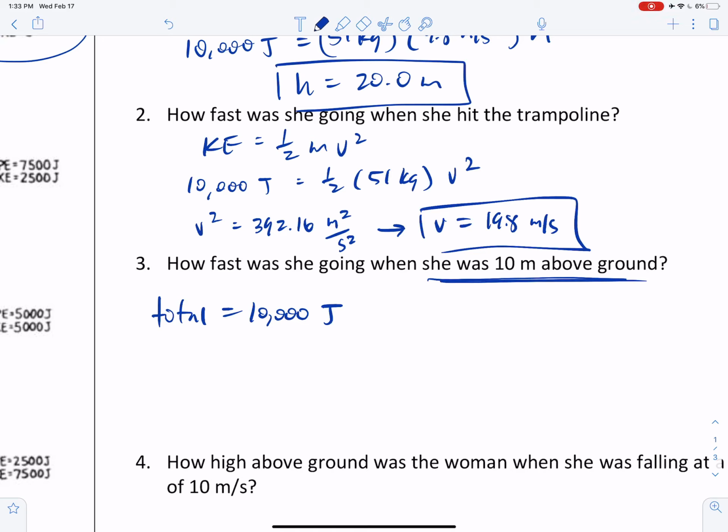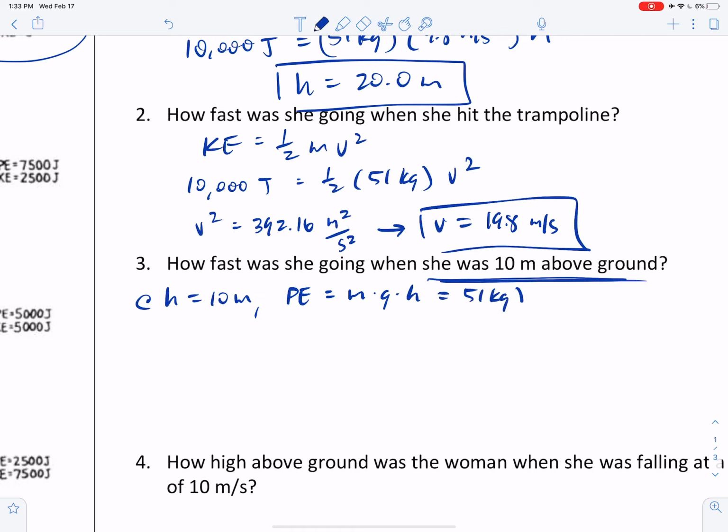But now we need to be a little bit more careful and get her velocity from that. So let's take a step back. First, when she's 10 meters above ground, I can calculate her potential energy. At a height of 10 meters, her gravitational potential energy is going to be mgh, which is her 51 kilograms times 9.8 times a height of 10 meters.